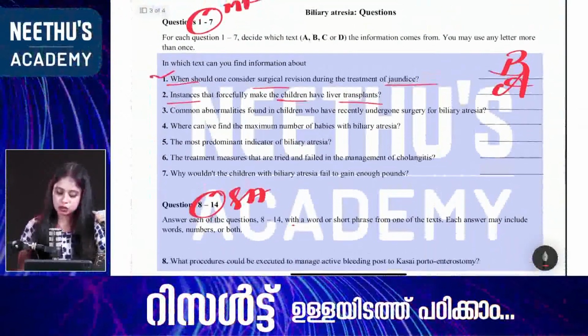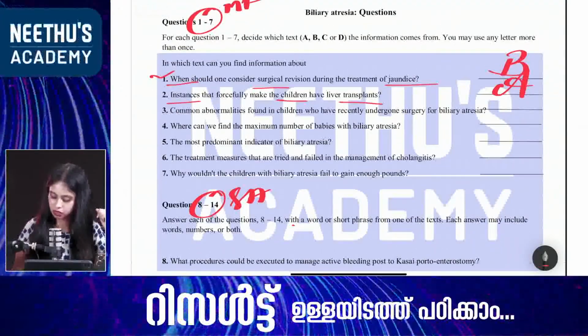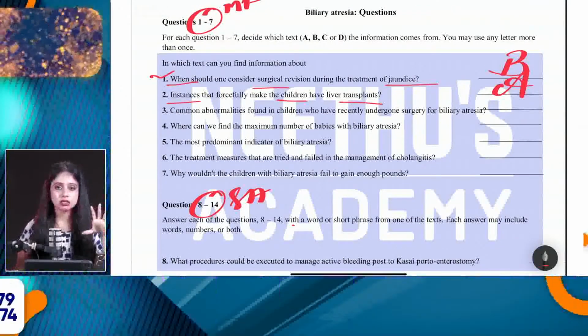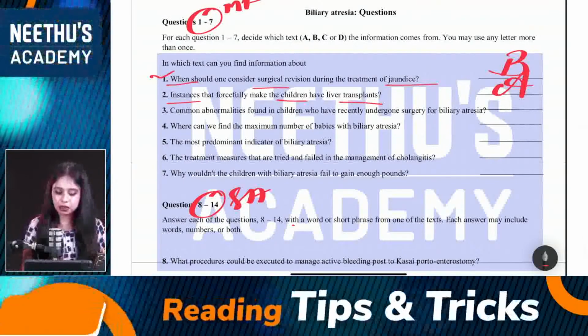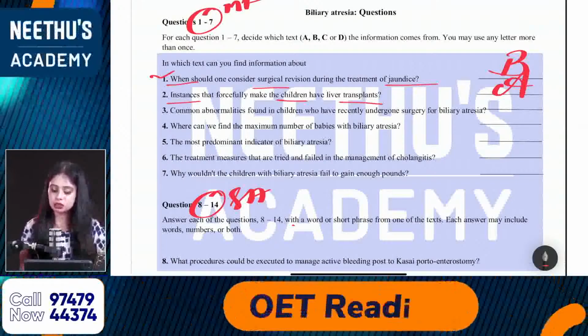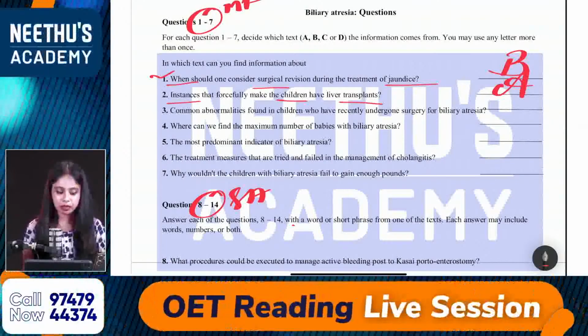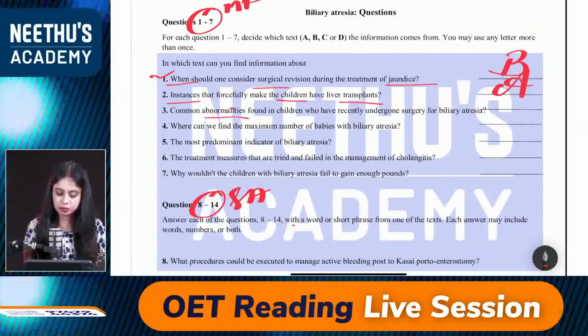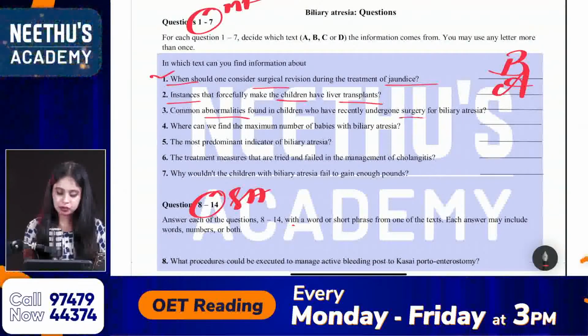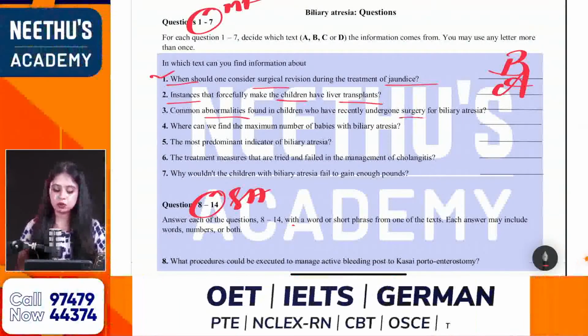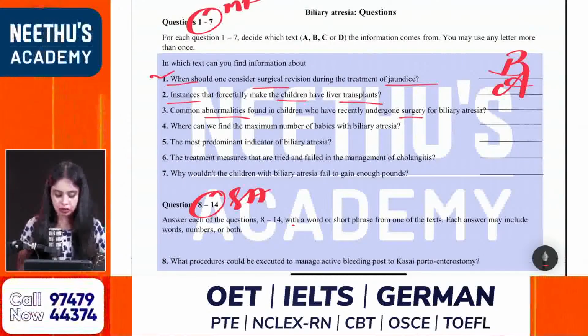Then, what about the third one? Yes, Devi, Monita, Megha, Priya, Kavita, yes, Sudha. The answer is from text A. Very good. Third one: common abnormalities found in children who have recently undergone surgery for biliary atresia. My keywords: abnormalities, okay, and surgery. Yes, only two words I'm underlining, abnormalities as well as surgery. Yes, what about the third one?